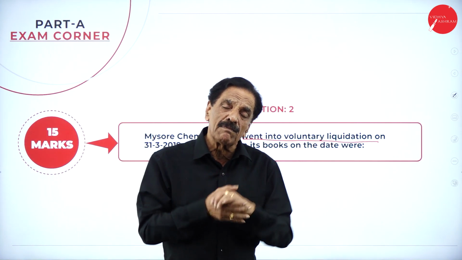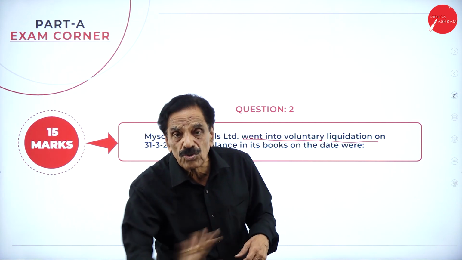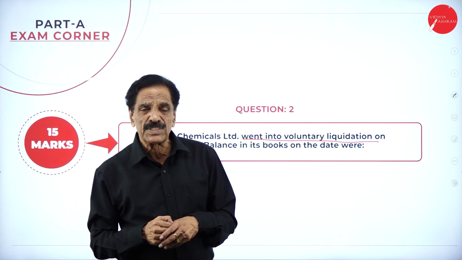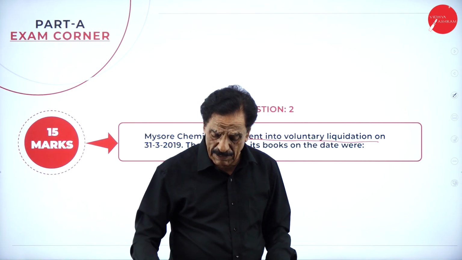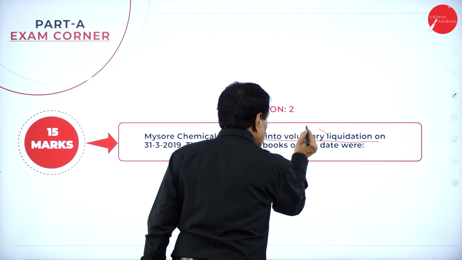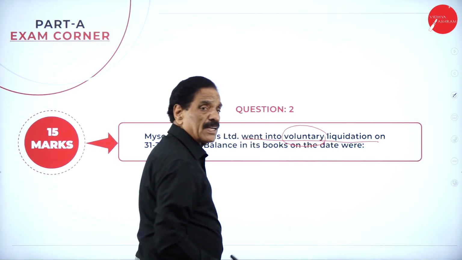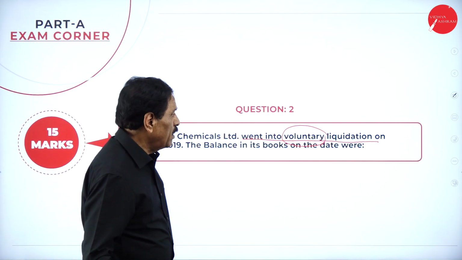Sometimes, if they are doing illegal business, the court will order the entire company to close down, and that is called compulsory liquidation. Here, in voluntary liquidation, only by mutual adjustment of the shareholders, the creditors and the debenture holders, the company has been closed down. Then what's the reason?